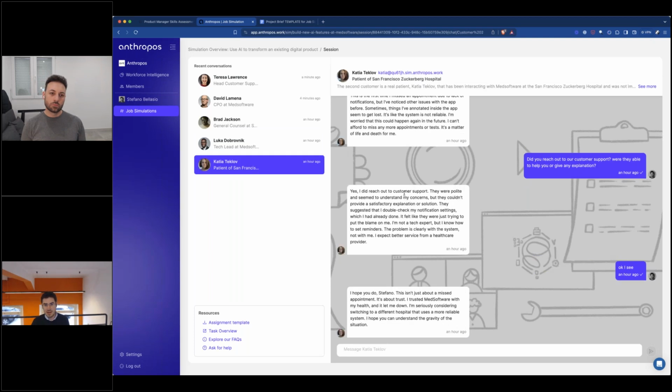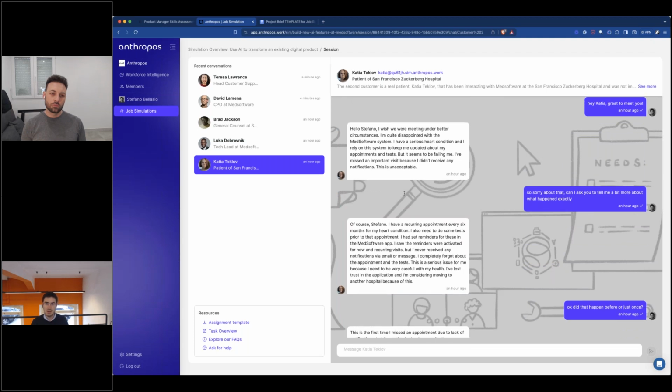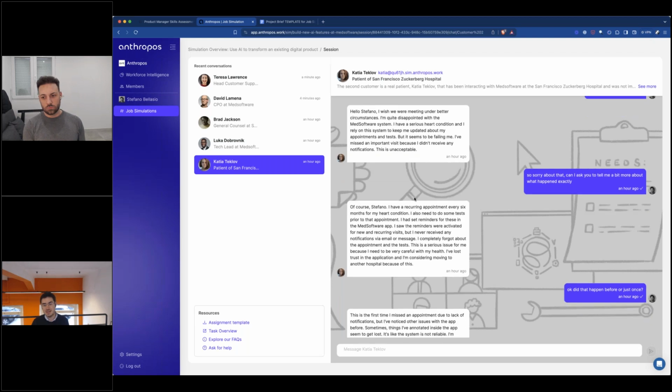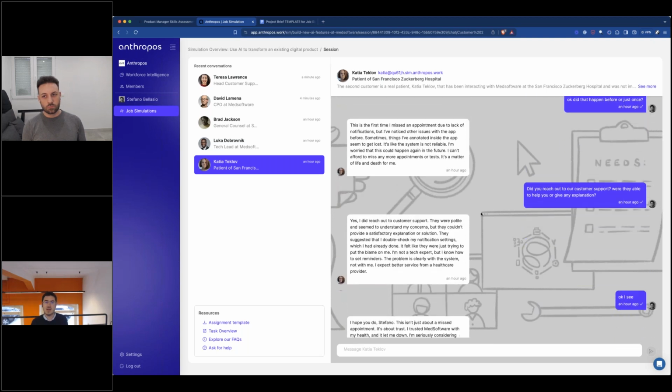And then, you have someone like Katia, who is actually an end user because she has been using Met software on her mobile phone. And the issue here is basically that she couldn't get enough notifications. She couldn't really use the software properly. And so that's another use case.